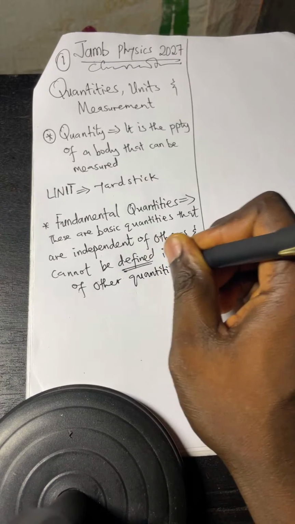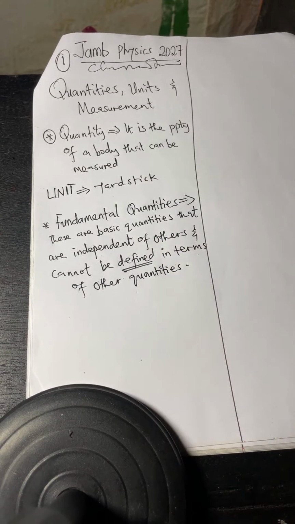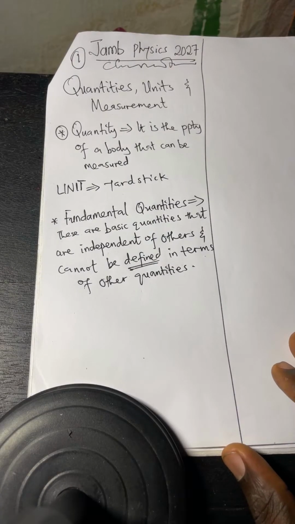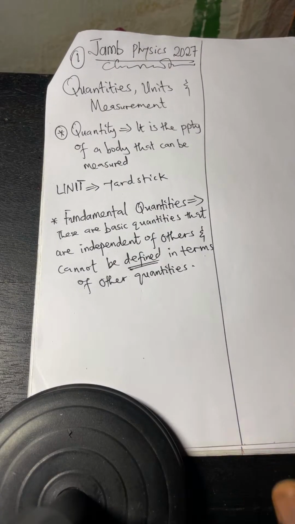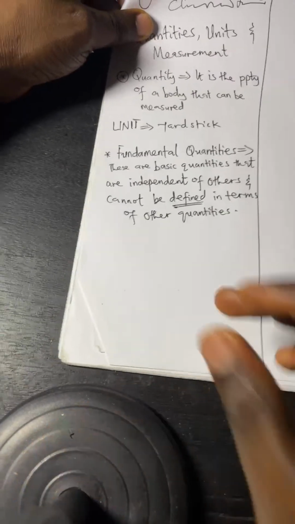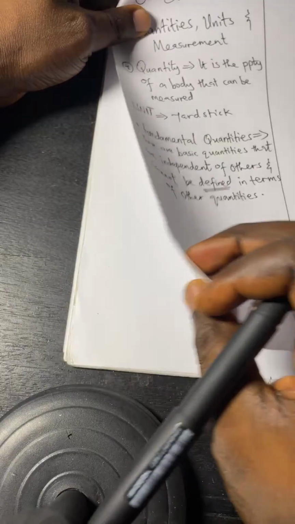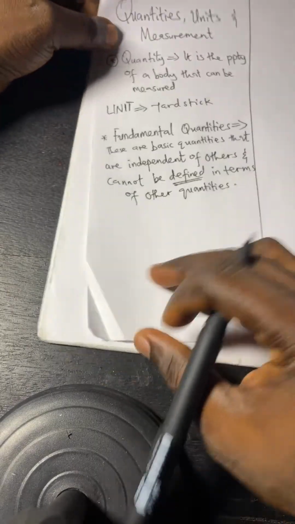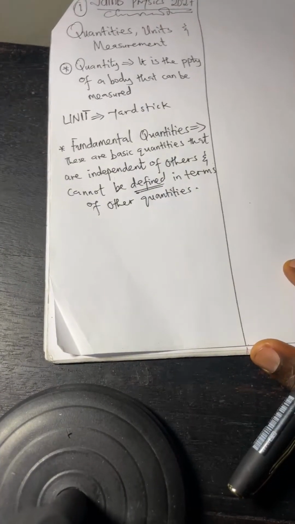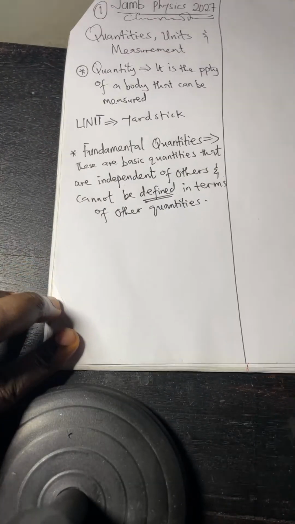Yes, take note. All that JAMB will ask you is what I'm about to give you now. Any exam at all, all that they will ask you.